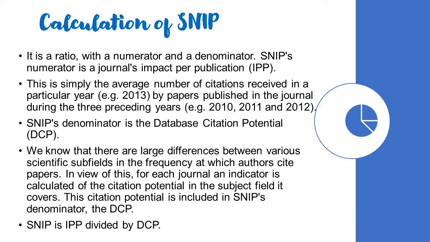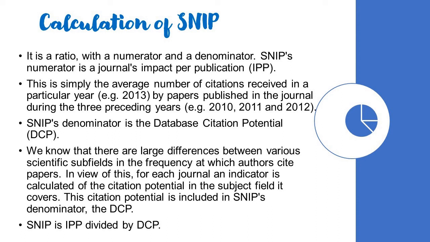There are a few more terminologies that one should be able to understand in the context of calculation of SNIP. So SNIP is a ratio with a numerator and a denominator. SNIP's numerator is a journal's impact per publication. This is simply the average number of citations received in a particular year by papers published in the journal during the 3 preceding years. That is nothing but the impact per publication.